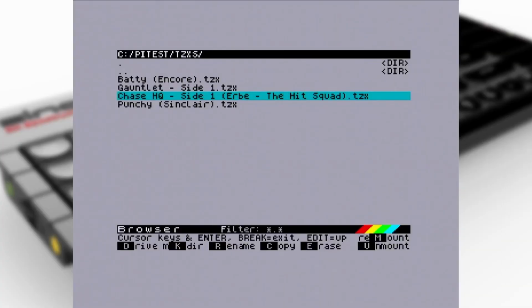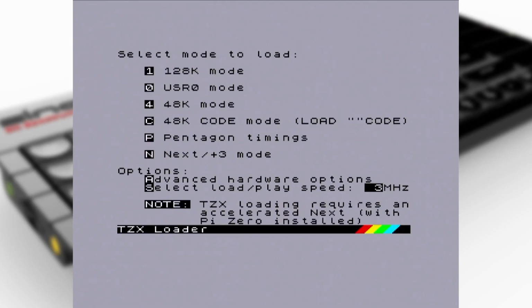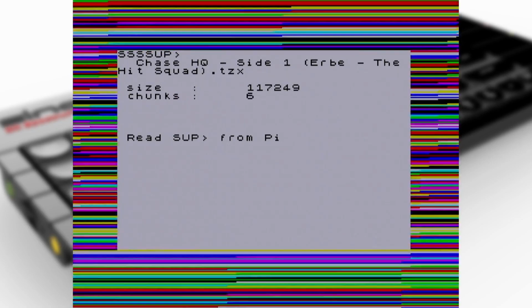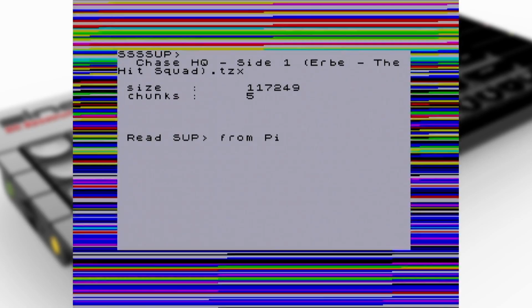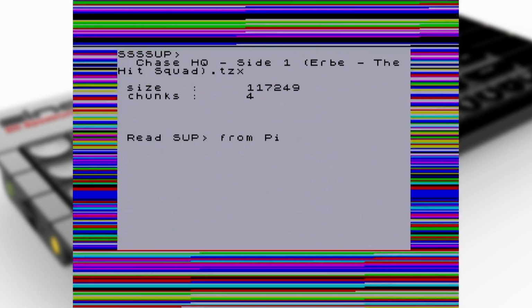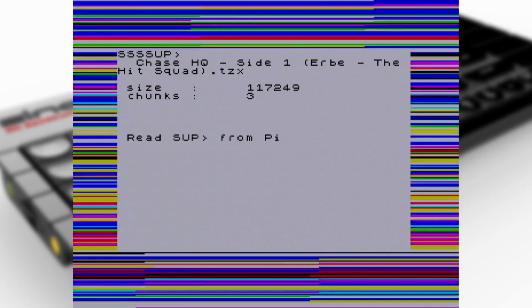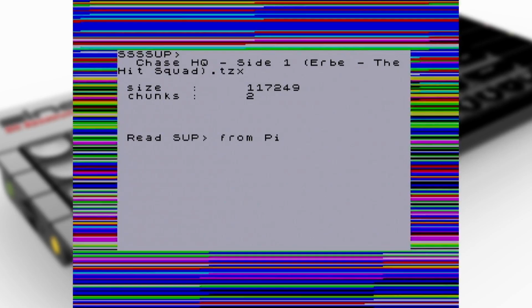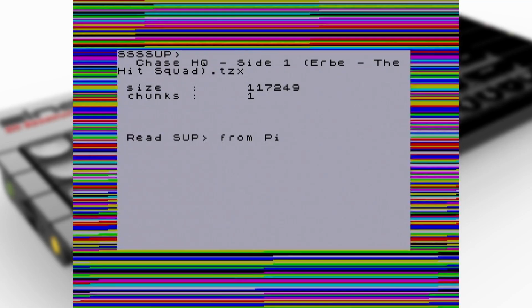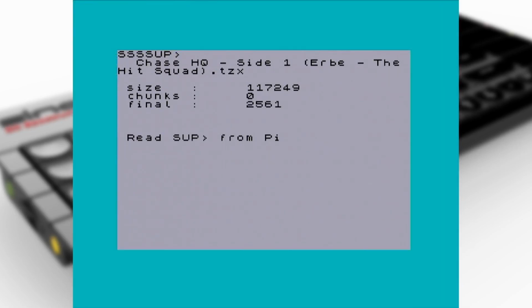But on the Next, if we kick it off loading, now this is a much bigger game. It's a 128K game. There you can see it's a 117K data file. By the way, did you notice that Batty was only 32K, which is pretty impressive for a game that's so flipping awesome. And don't say it's simple, it's awesome. That's what matters. So up we load with this, and then because we're converting it to a WAV file again, it's going to take a little bit of time. And again, as I said, we're running all these at 3.5 because it makes the timing measurement much easier.